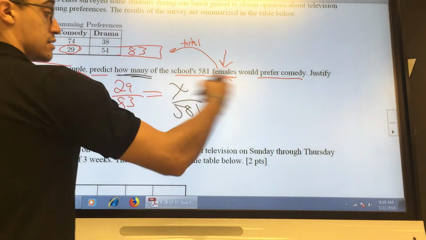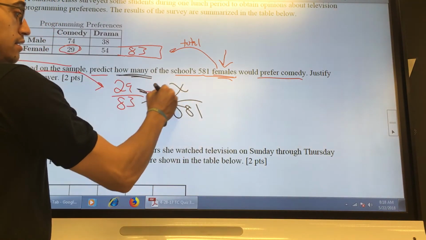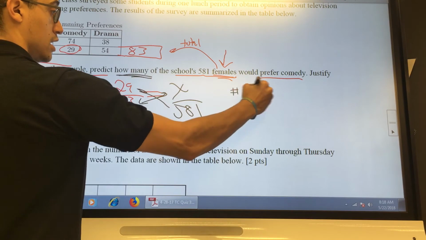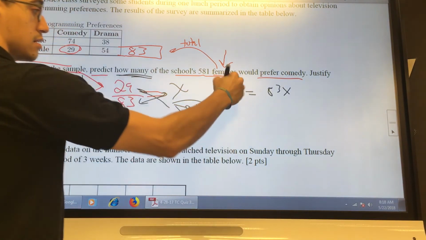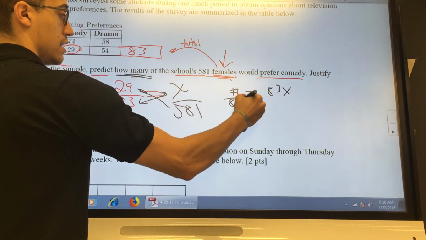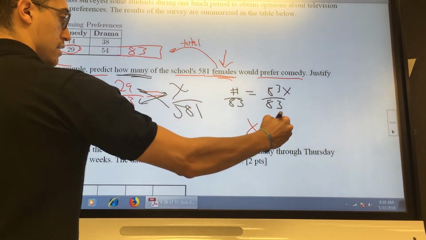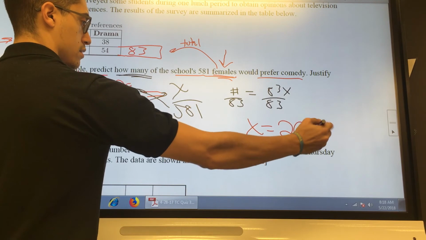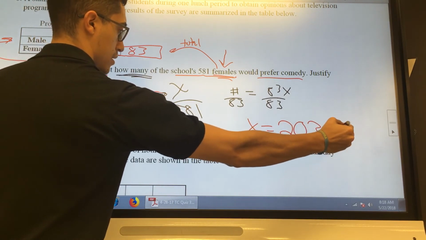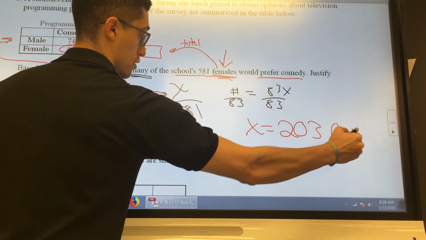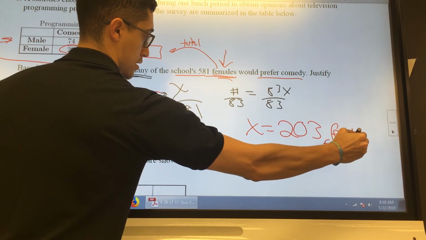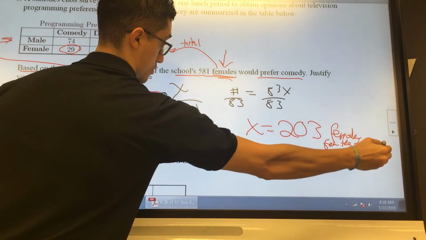And you solve this, you have to cross multiply, okay? And you'll get some number equals 83x, whatever this number is. Then you divide by 83. And at the end, you will get 203. Yeah. So this is how many females from the school. From the school, not the sample. This is like the whole school.